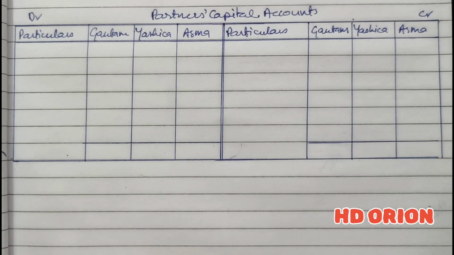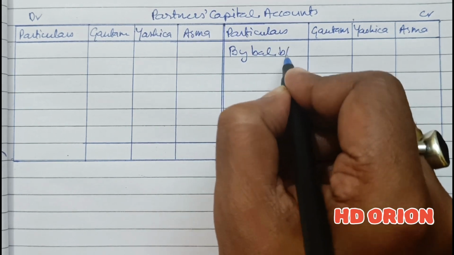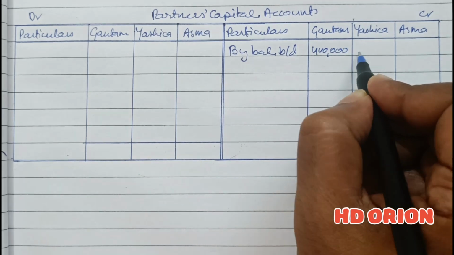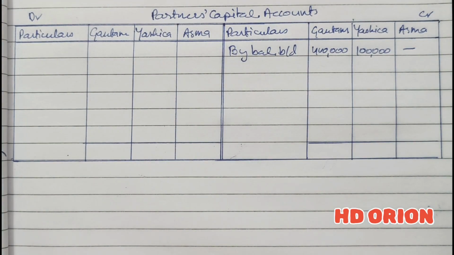So in the capital accounts of partners, first we will write by balance brought down as given in the balance sheet, rupees 4 lakh and rupees 1 lakh. Now there is no other item in the balance sheet to be distributed here.